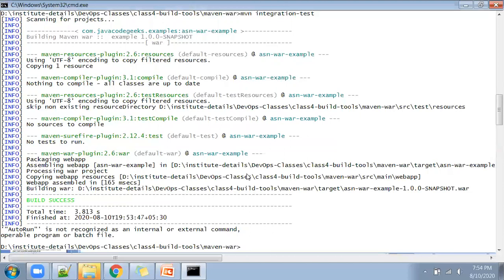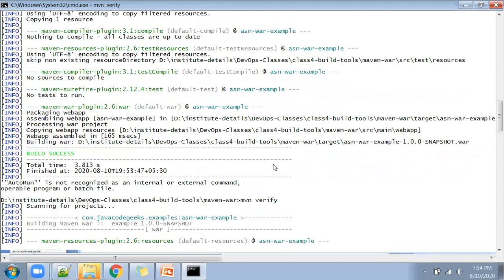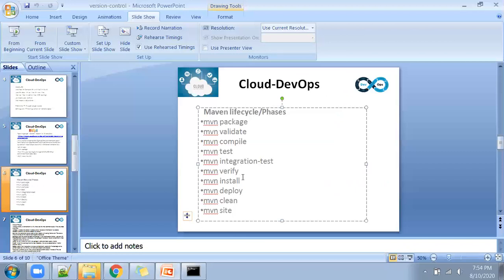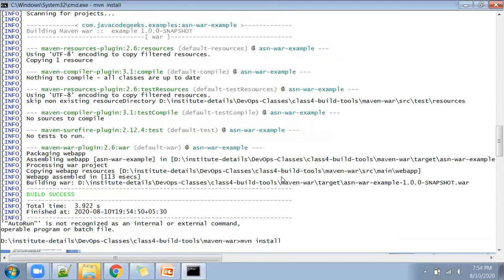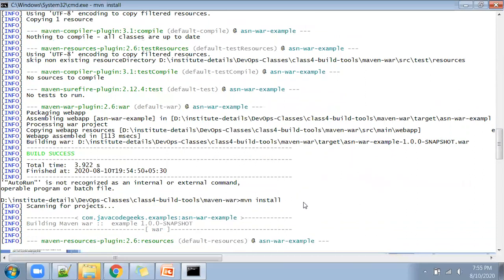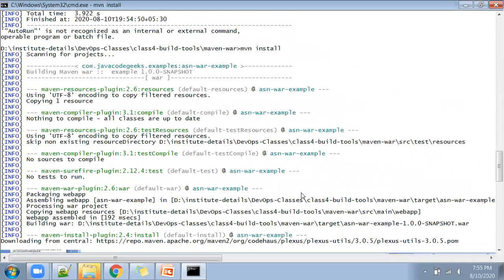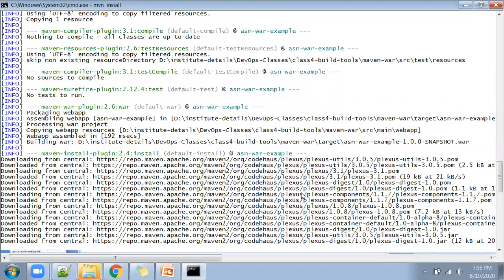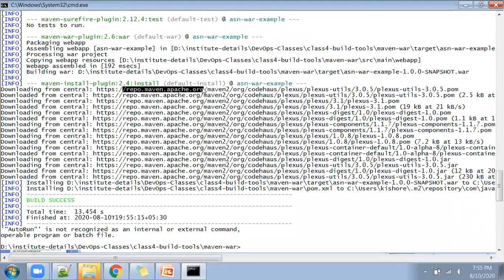And mvn verify. Let's verify that command. Yeah. So here one important command is mvn install. Install in general means it will do some installations. But in the case of mvn install, it downloads some of the dependency plugins, the required plugins, and keeps them on the local machine. See, it is downloading some of the plugins from repo.maven.apache.org.